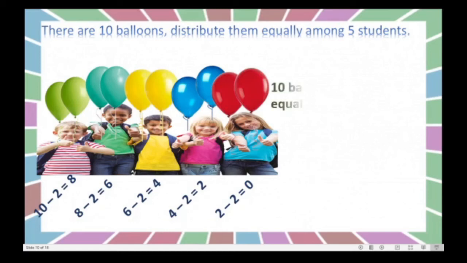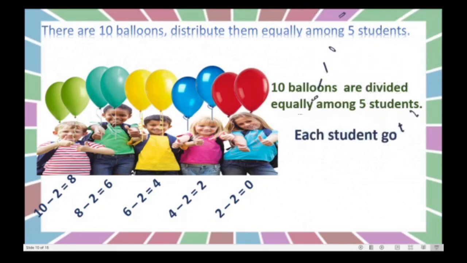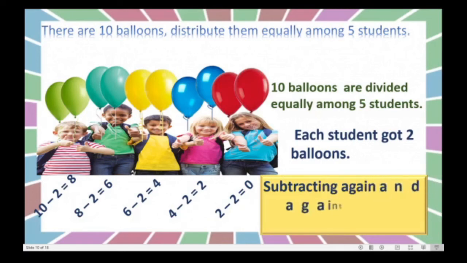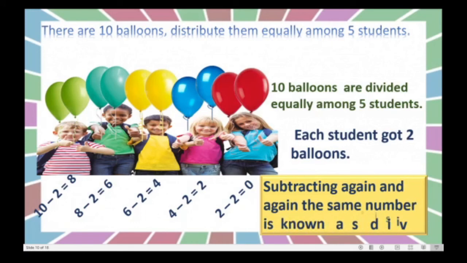Here we can write: 10 balloons are divided equally among 5 students. And each child got how many? 2 balloons, isn't it? Yes. Subtracting the same number again and again is nothing but division. Okay?